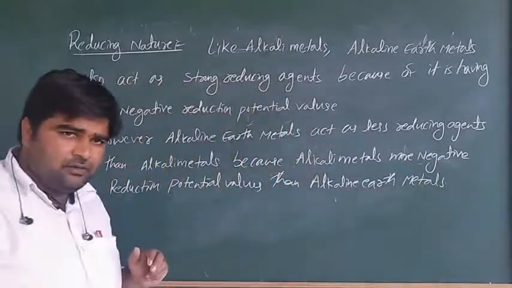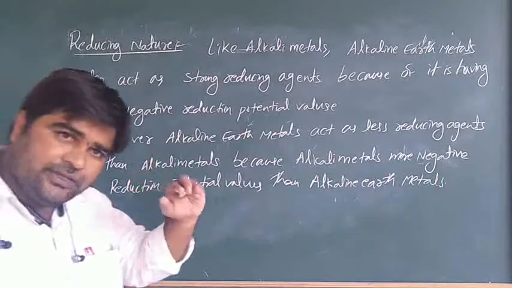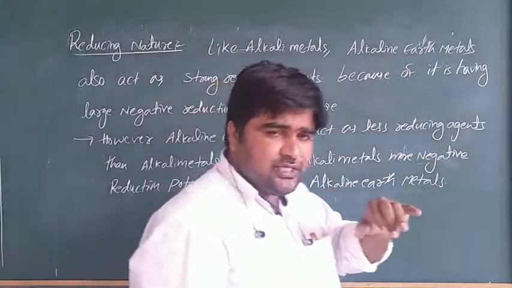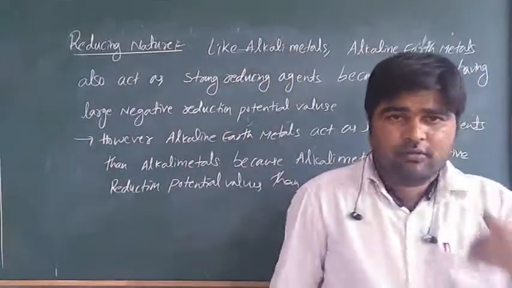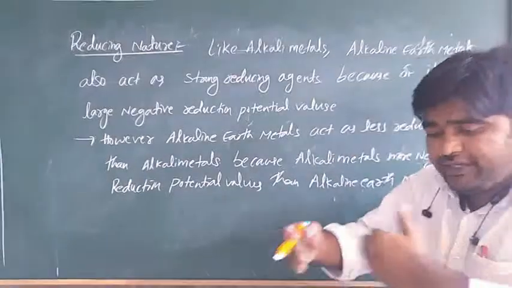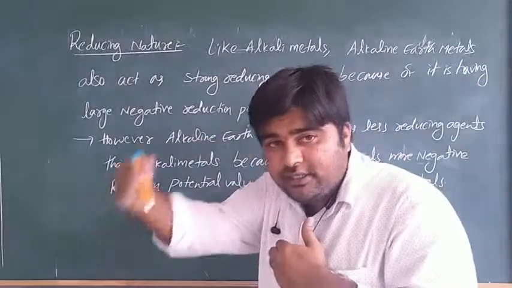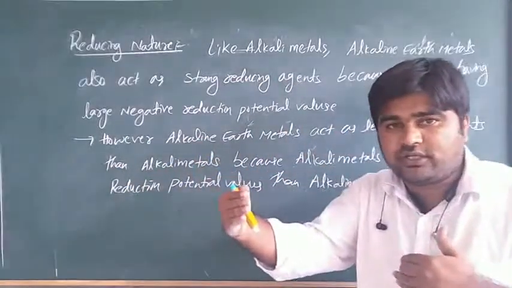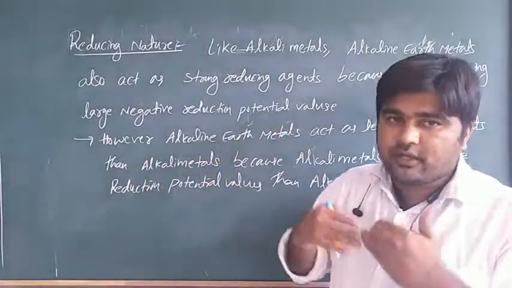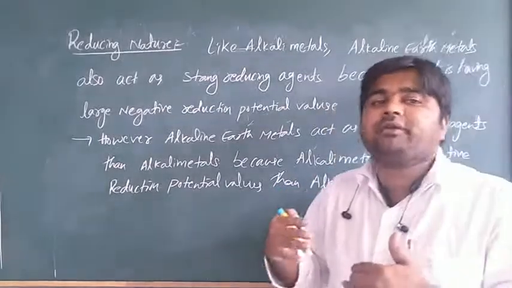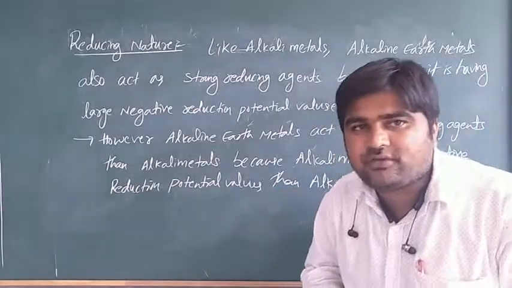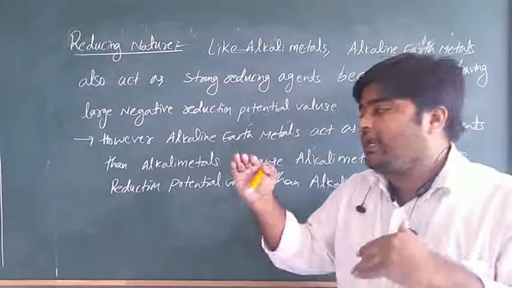Is it clear? Simply, alkaline earth metals act as strong reducing agents because they have large negative reduction potential. In comparison between alkali metals and alkaline earth metals, alkali metals act as stronger reducing agents because they have more negative reduction potential values than alkaline earth metals.